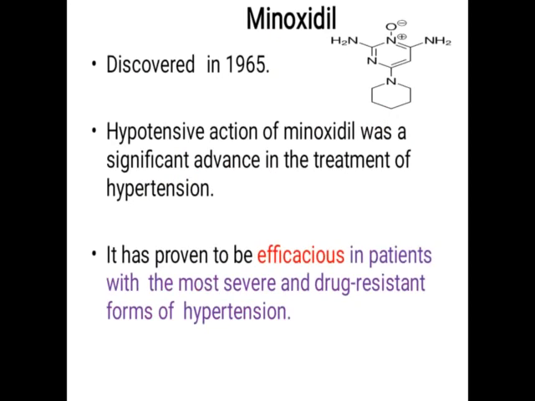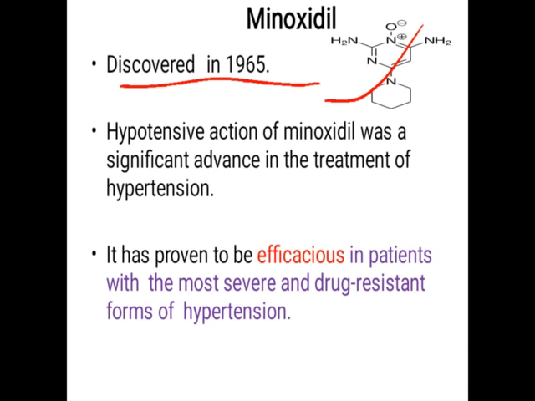Now the second drug, that is minoxidil, a potassium channel agonist. The drug minoxidil was discovered in 1965. This is the structure of minoxidil. Actually, minoxidil is useful in the treatment of hair loss.